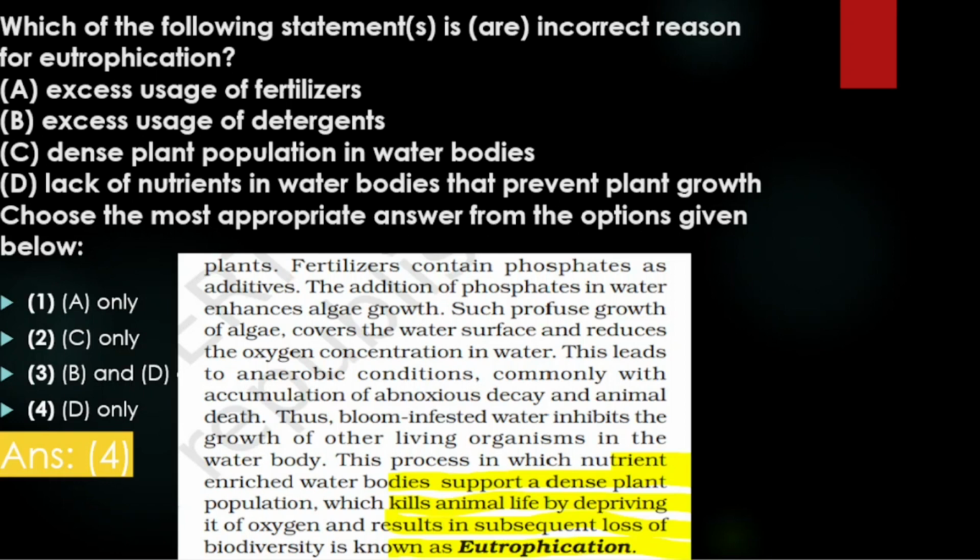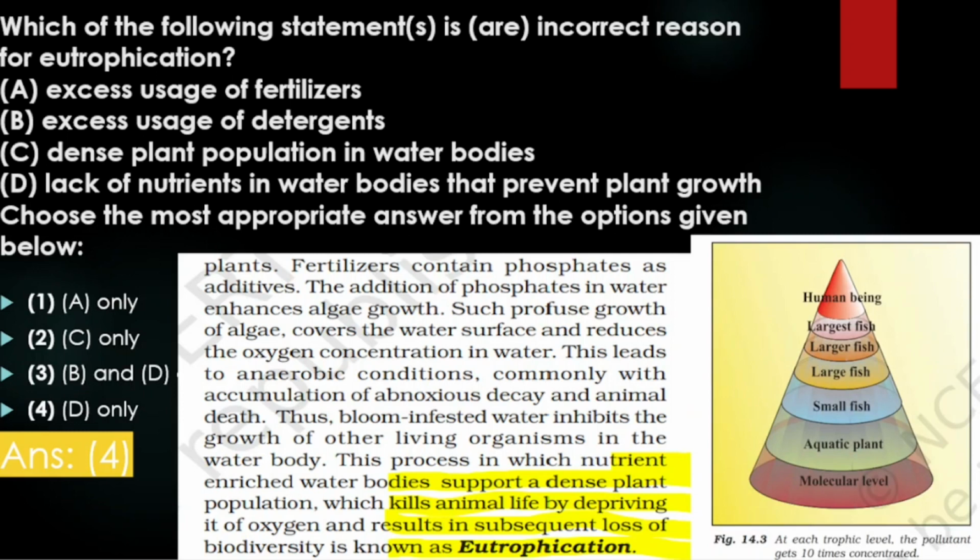So next question. Before that, this is the trophic level, which shows that from the molecular to the aquatic to different levels, the concentration of pollutant gets 10 times more.